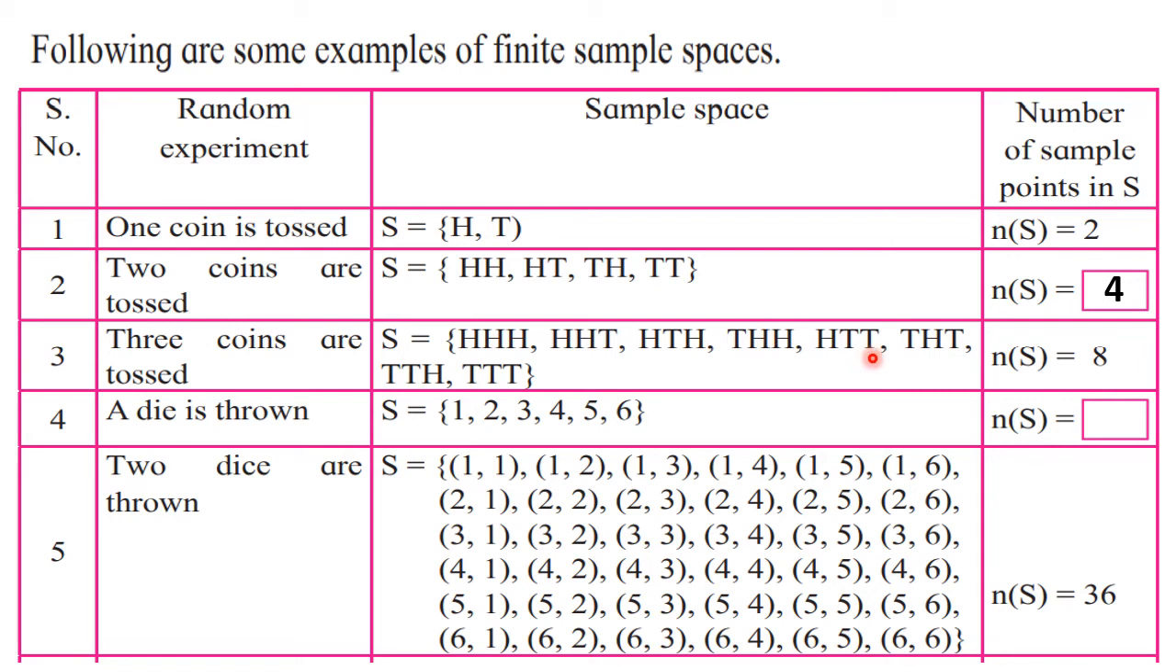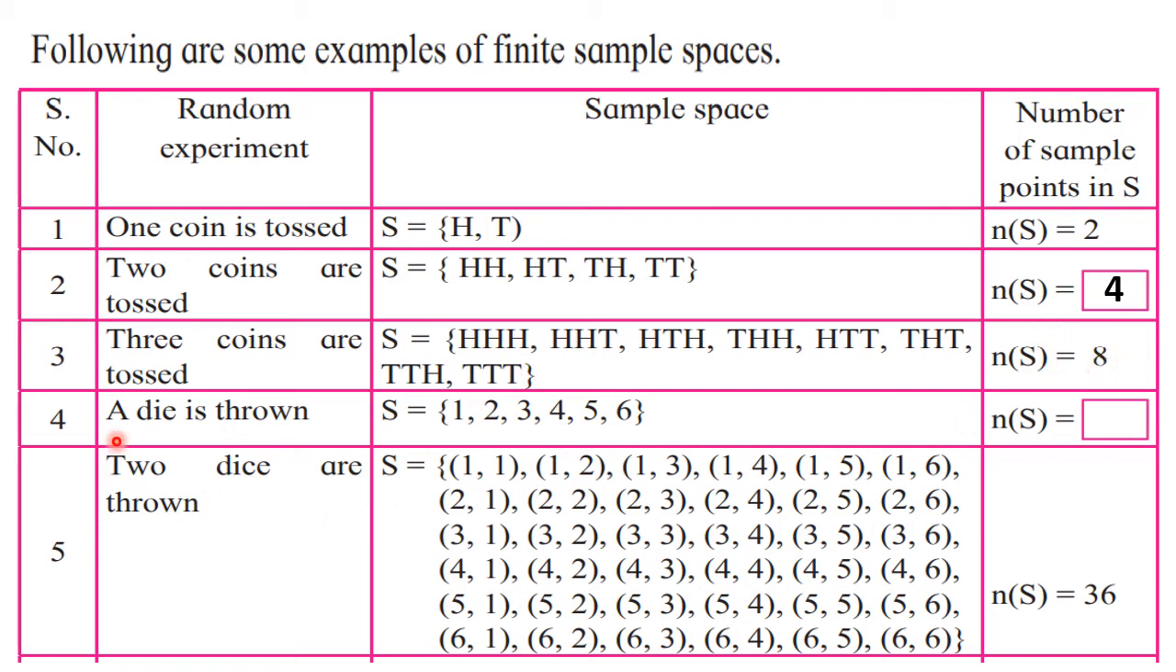Then you can think of 2 tails on 2 coins and then you can shift H. That means head on first coin, head on the middle coin and head on the third coin. And finally all tails, so T, T, T. So in this way we have 8 sample points here.